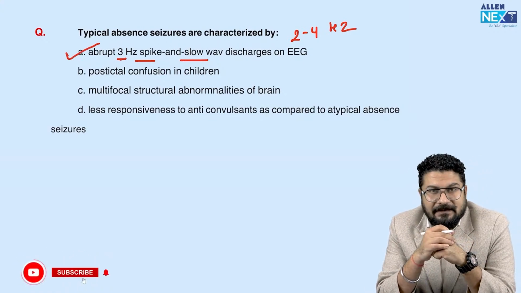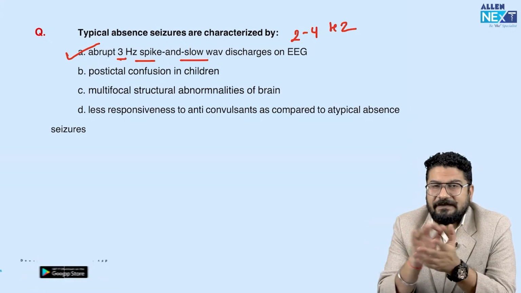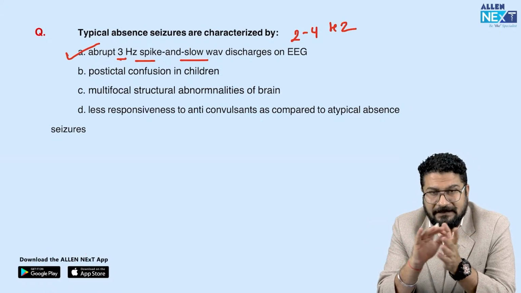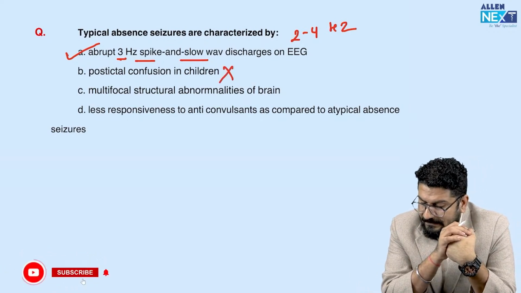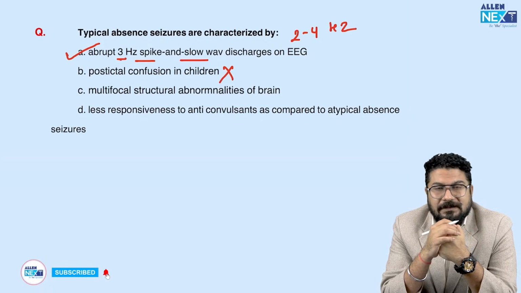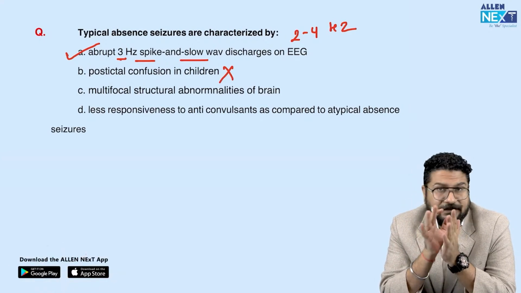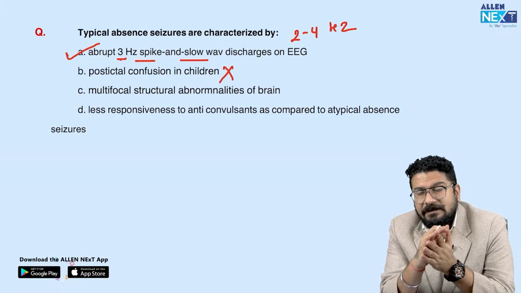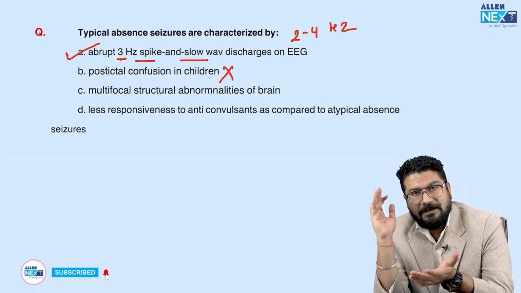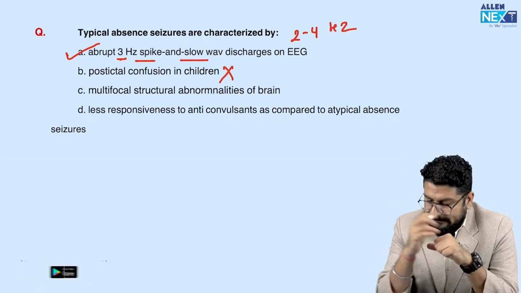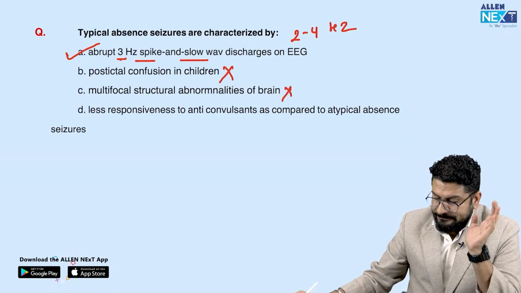These types of seizures are very brief attacks, so there is no post-ictal phase. There is no post-ictal deficit, no post-ictal confusion. Nothing is there. Multifocal structural abnormalities of the brain: whenever you do CT or MRI of the brain, remember brain structure is absolutely normal in absence seizures, and these seizures are resolved totally by 20 years. When this child becomes an adult, the seizure will disappear. So there are no multifocal structural abnormalities.